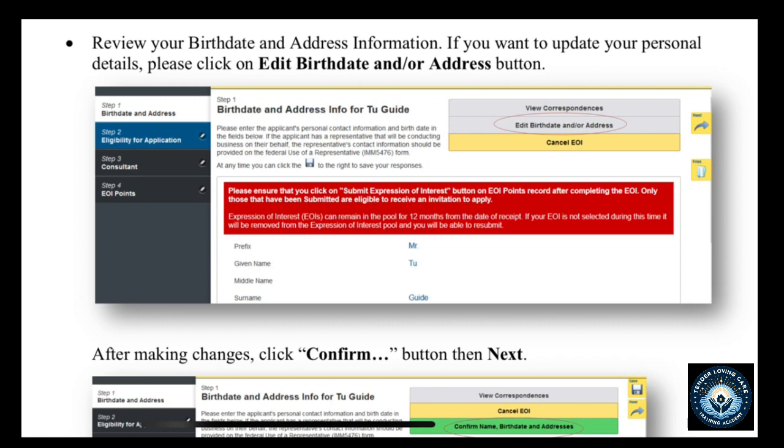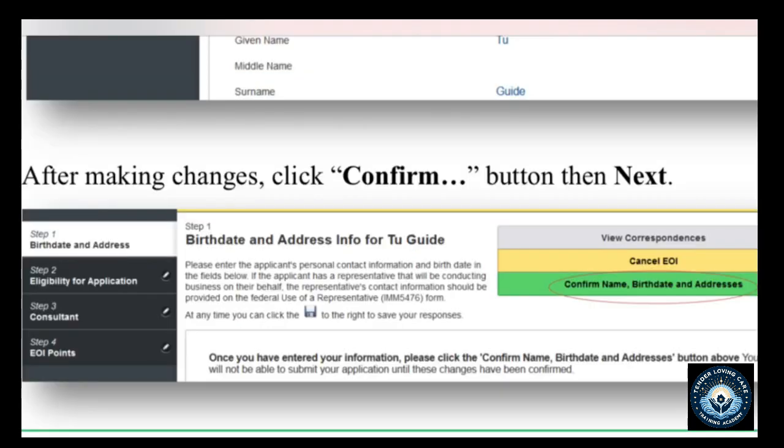We're done with the first step, which is the birth date and the address. Here is the eligibility for application, which you had filled, and then you click on edit birth date. So as mentioned earlier, this particular guide is super easy to understand. All you need to do is just follow through, and I'm sure you'll be able to submit a successful expression of interest for this international healthcare worker category.